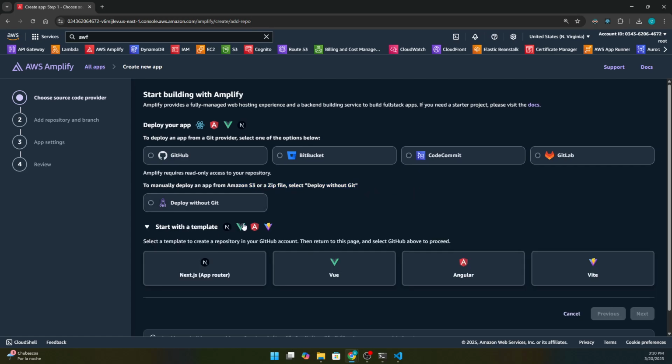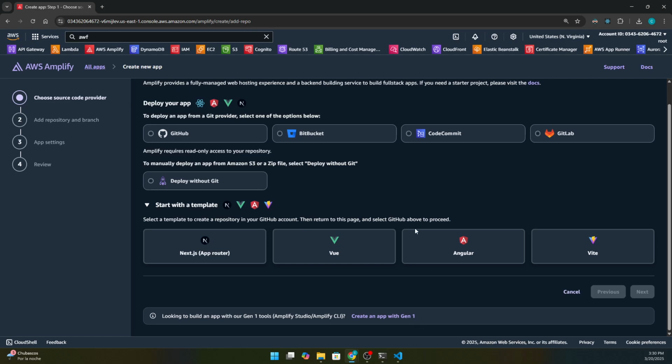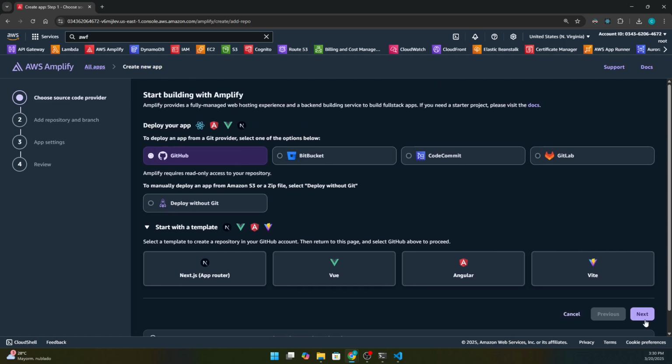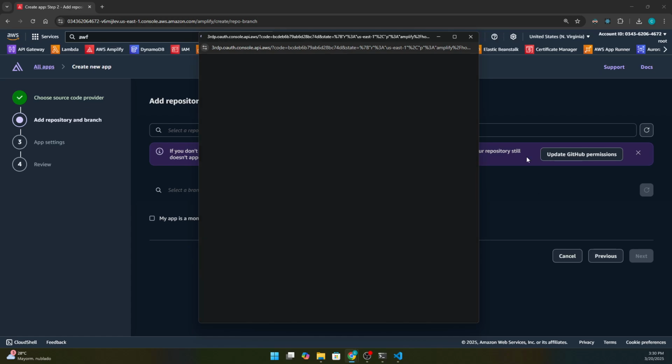Or of course, use a template, but I don't recommend the template at all because it's important that you understand what files you are going to use to implement some configuration related with Amplify. So I don't recommend these ones. So let's use GitHub. Click to the next button.